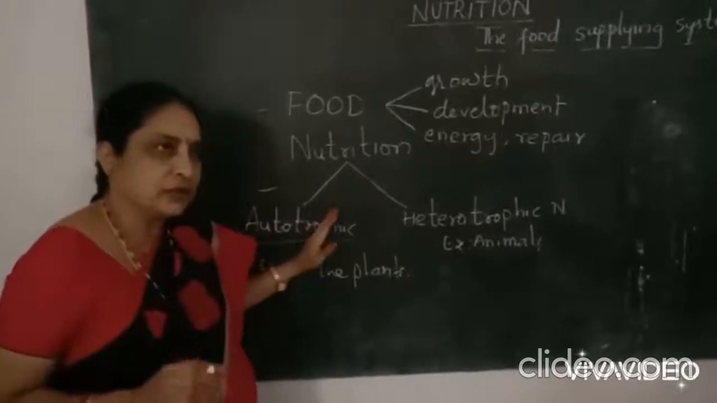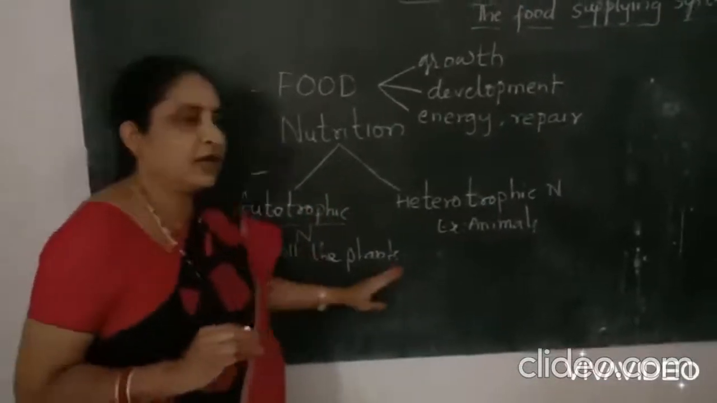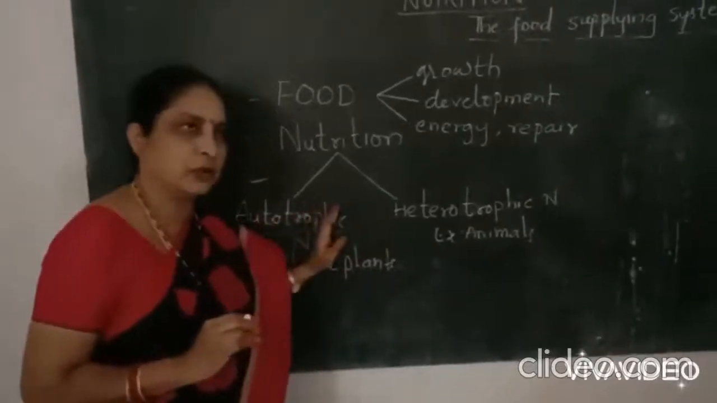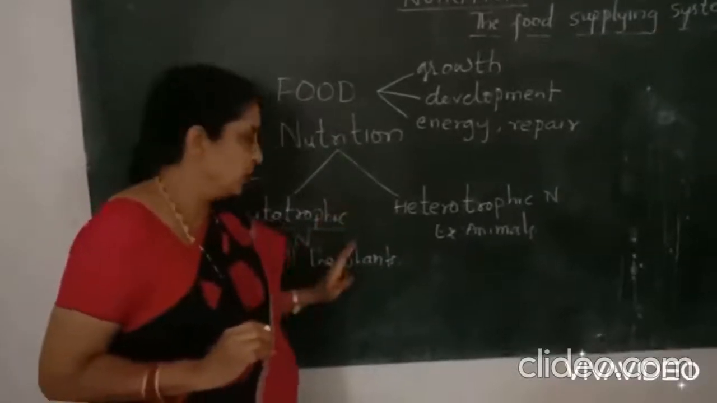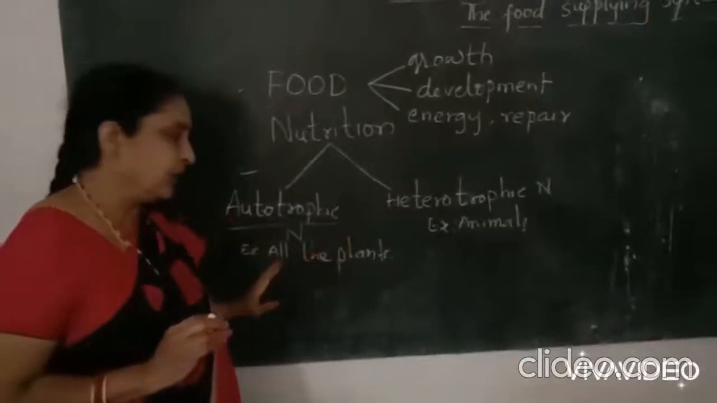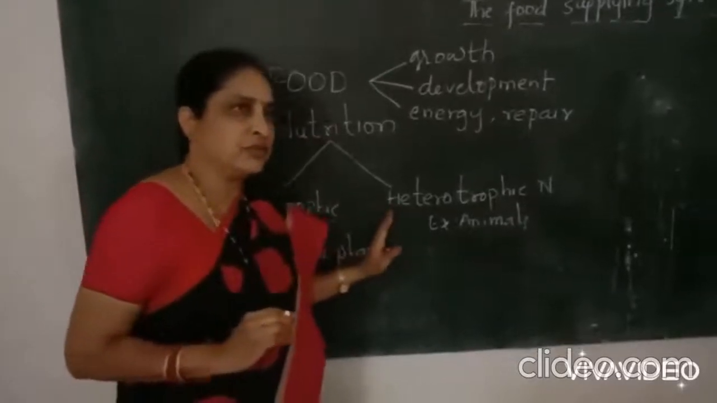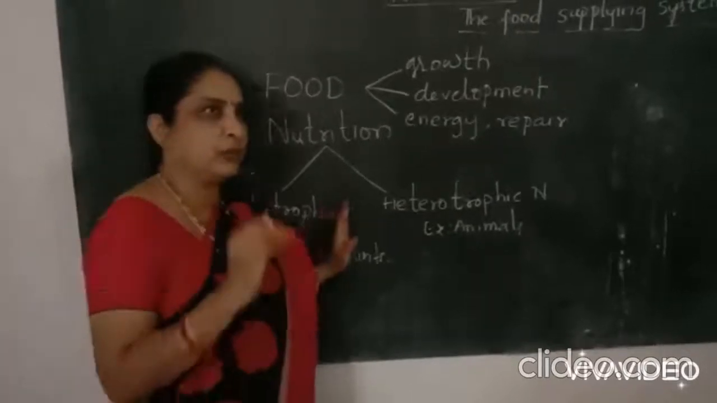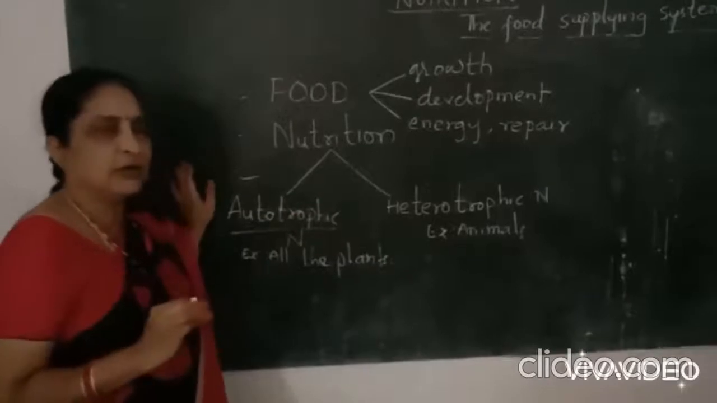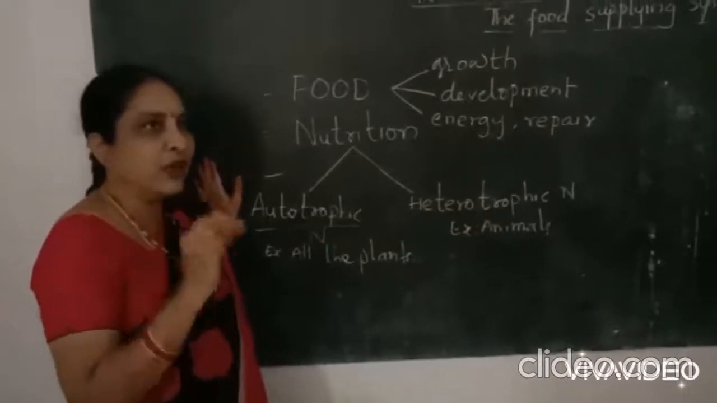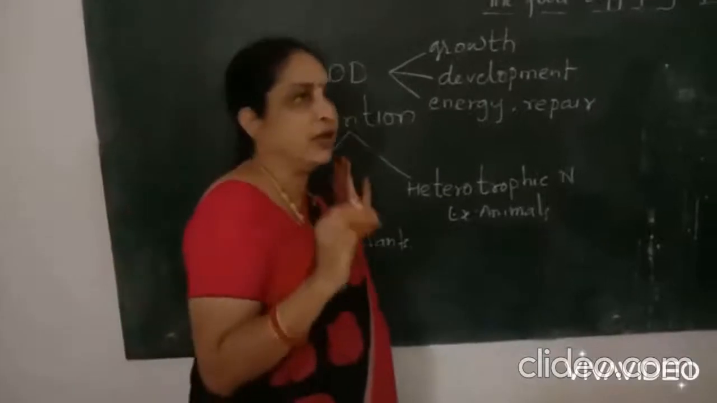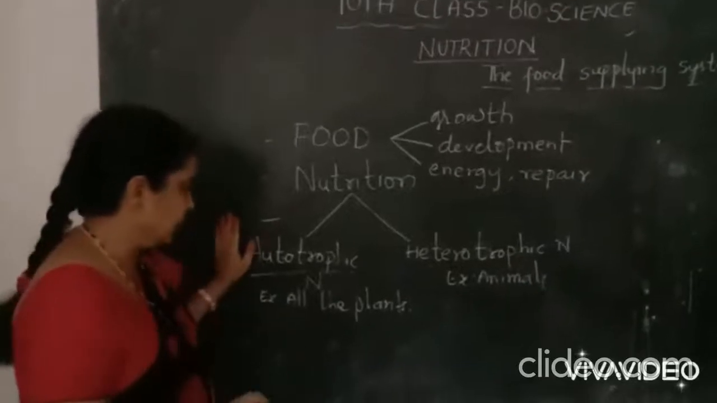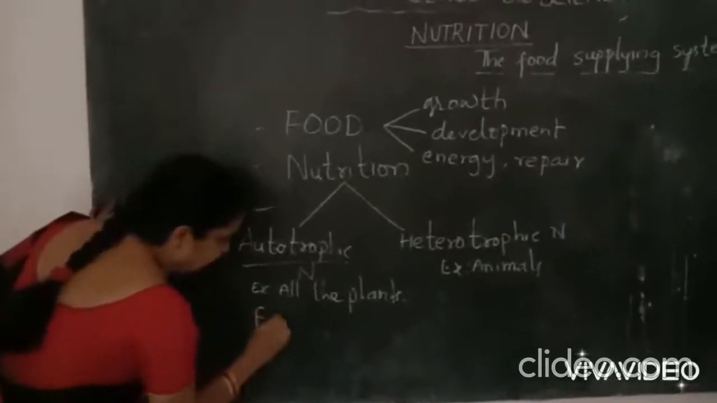Autotrophic nutrition: just now I told you that all the plants prepare the food on their own, so they are called autotrophs, or they maintain autotrophic nutrition. Now we want to know how they get the requirements for nutrition, that is, how they prepare the food on their own. Here we should say that there are mainly four factors required for plants to perform photosynthesis. And what are the main factors?